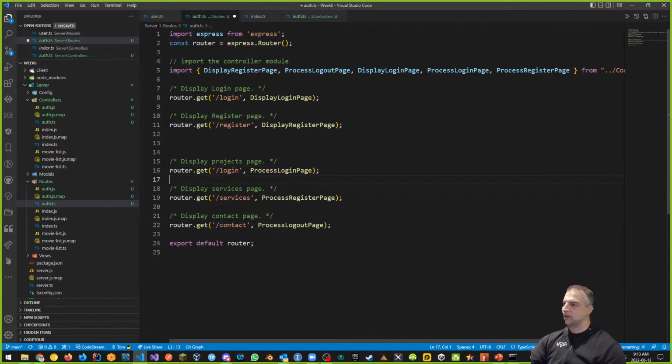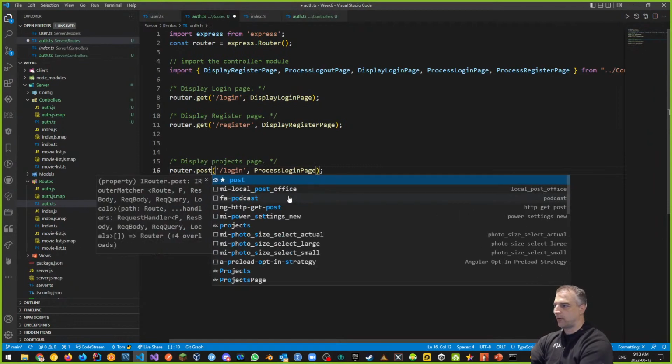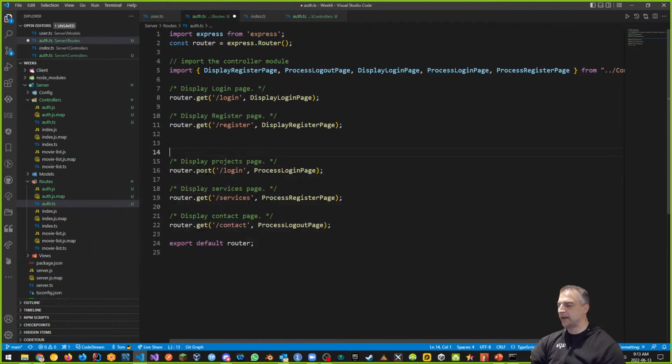So definitely projects is going to change to register or login, but we already have a GET request for login. We need to change this to a POST request. A POST request means that when I submit my form in my login page, it's going to call the process login function. We need to make sure that the form has a POST method on it, and I'll talk about this in a second. So instead of display projects page, we're going to say process the login page. That's what we're going to do there.